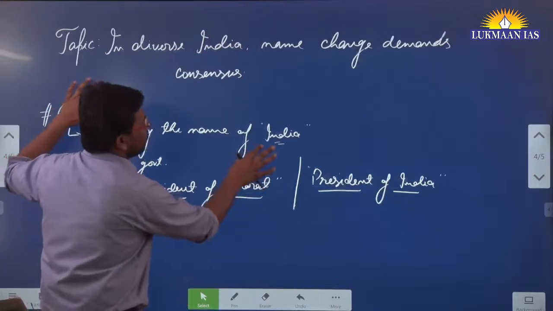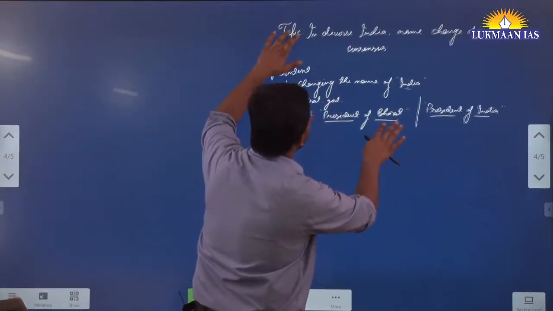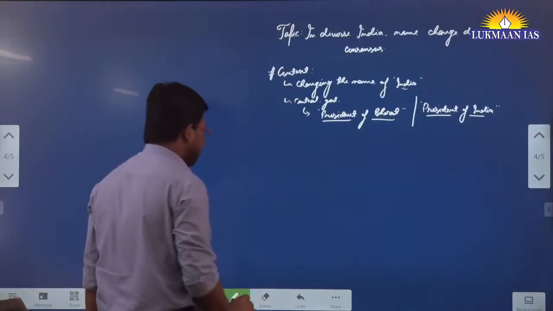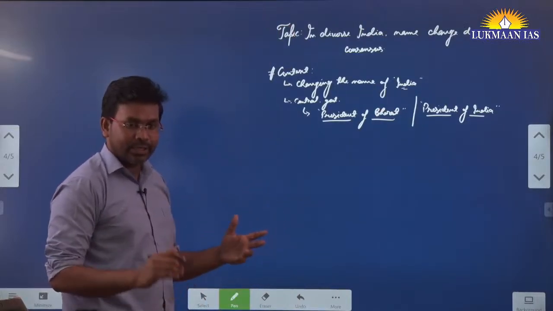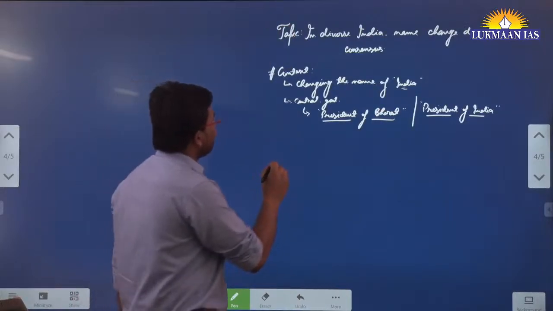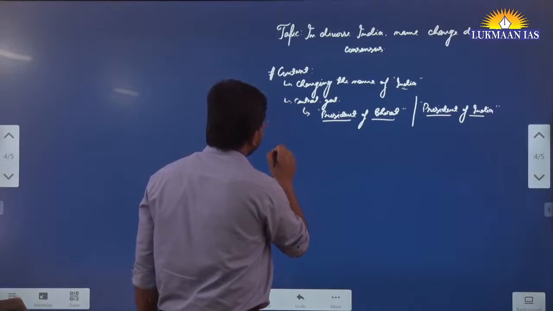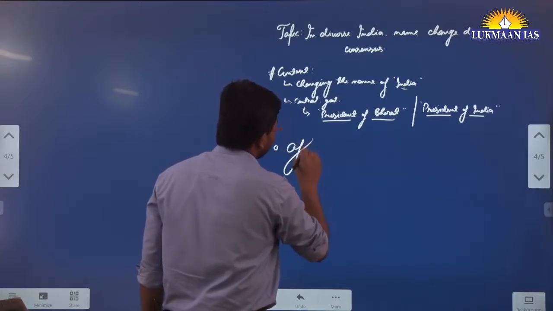In this article the author has mentioned the official name of the country. So what is the official name of India?